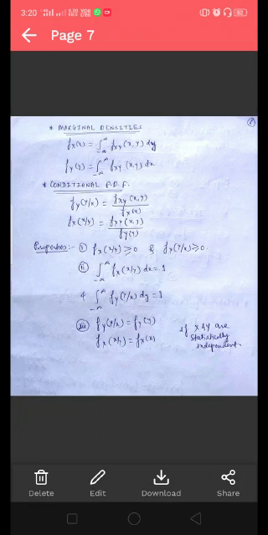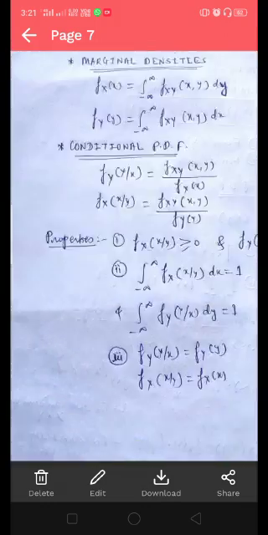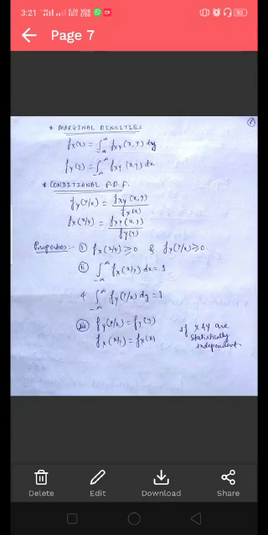Then the properties of the conditional PDFs. Property number 1: the conditional PDFs are always non-negative, that is fx of x given y is greater than or equal to 0 and fy of y given x is greater than or equal to 0.